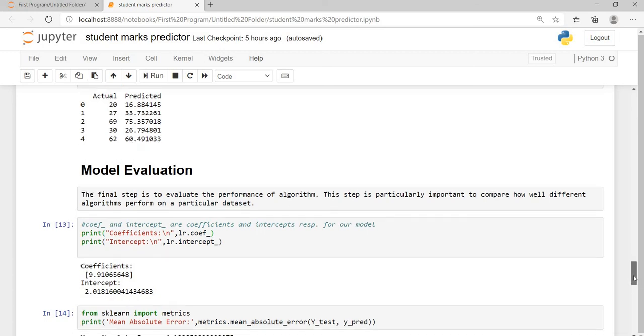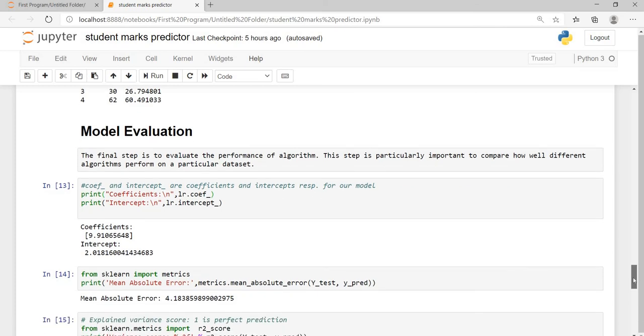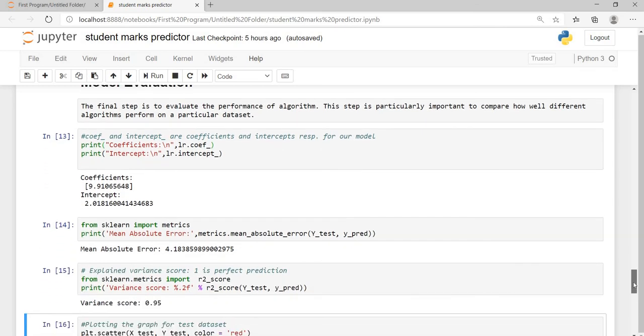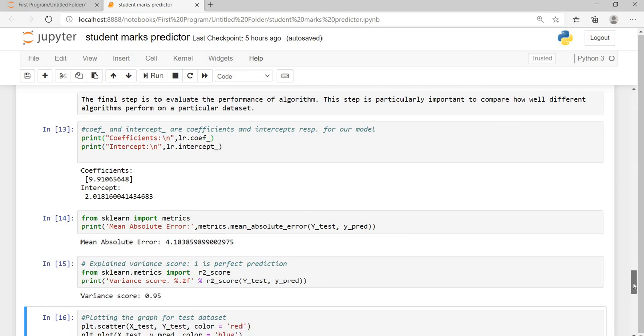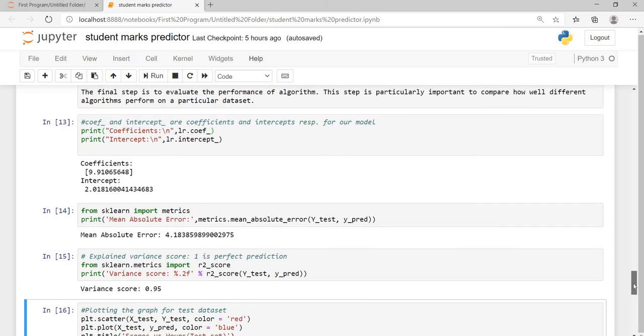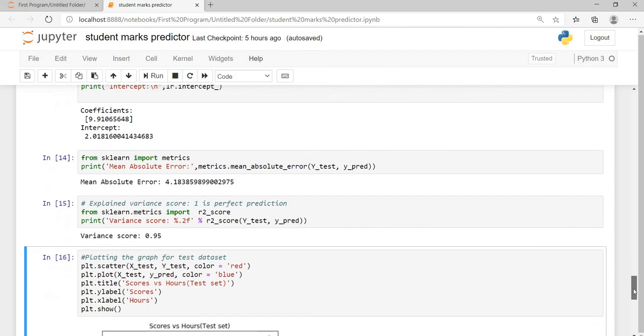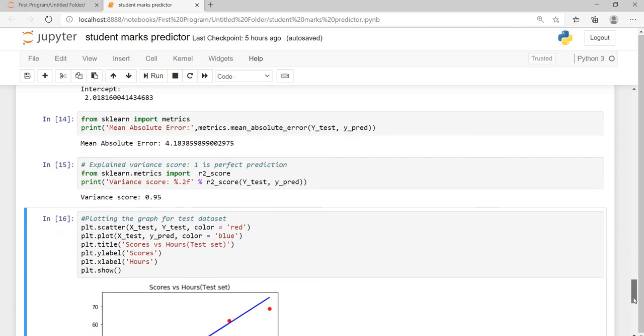This step is particularly important to compare how well different algorithms perform on a particular dataset. So we can see coefficient and intercept values, and also mean absolute error and variance for the predicted values and actual test values of the dependent variable. Then I have plotted a graph for the test dataset.